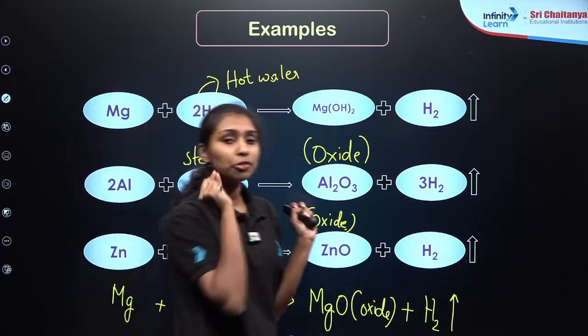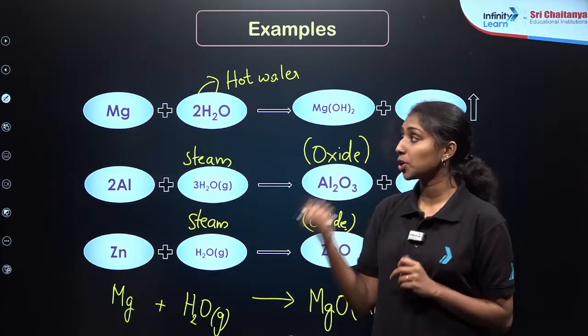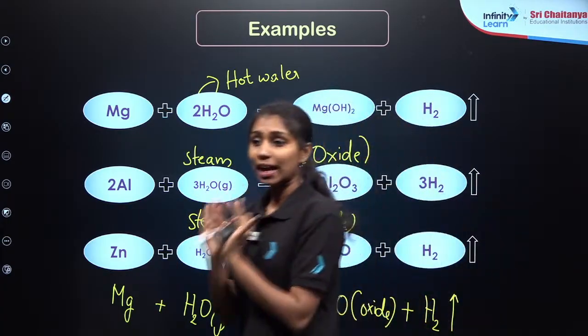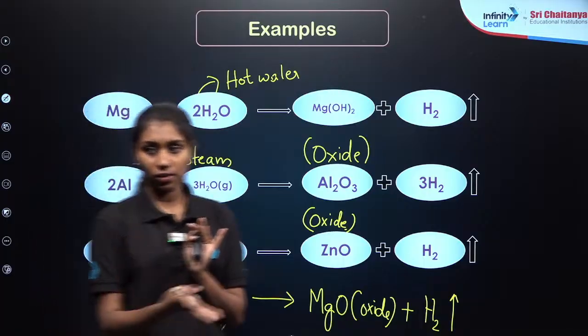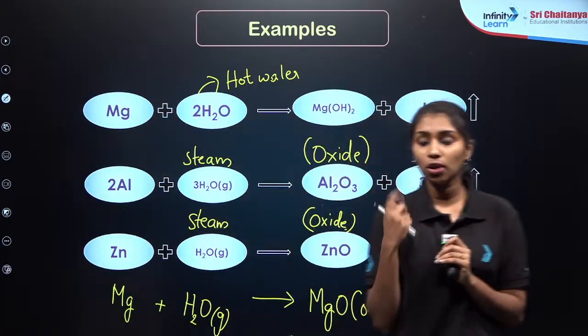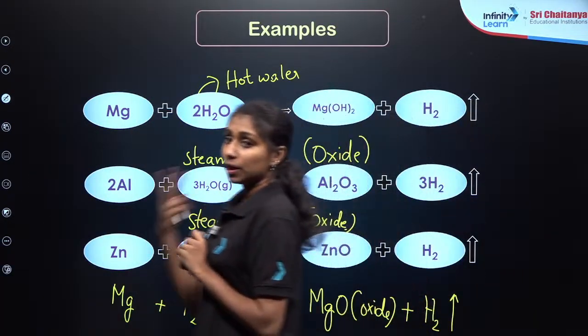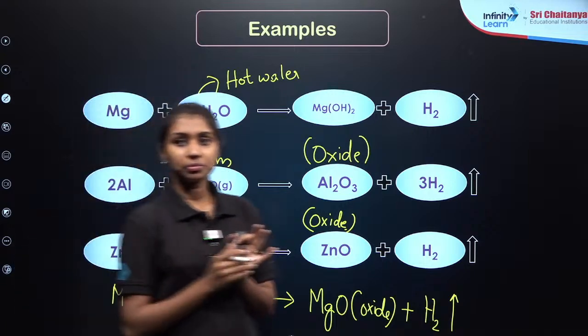So the main point you have to keep in mind is that if you are treating the particular metals with steam, the final product will be oxides instead of hydroxides. If you are reacting with cold water or hot water, the final product will be the particular hydroxides. Clear?